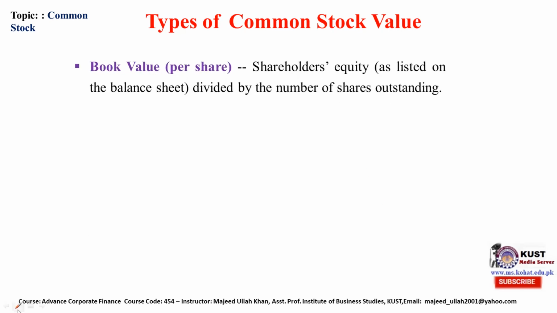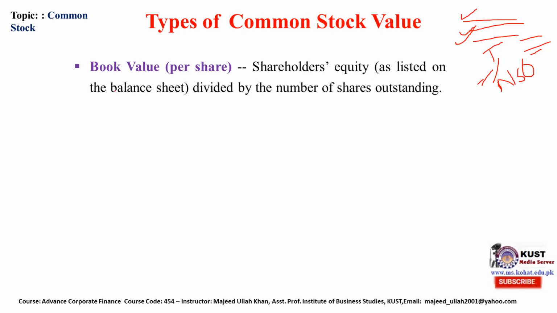Book value, as we discuss, par value have been already discussed. Now we will discuss book value. When total shareholder equity, common stock, additional paid-in capital, retained earnings, and any other reserves, when all these are added, this total figure is divided by the number of shares outstanding, that is called book value of the common stock.